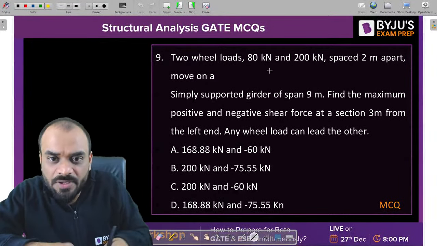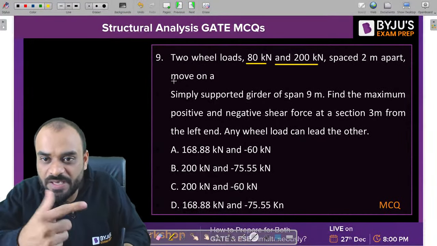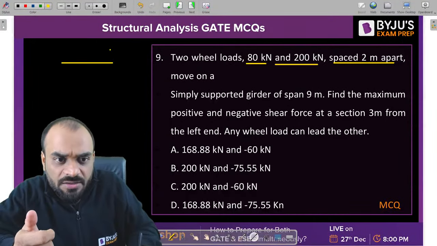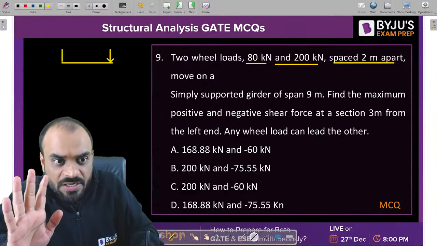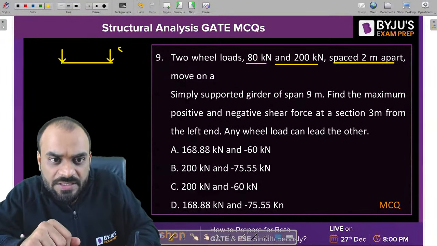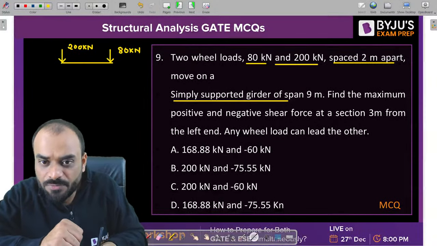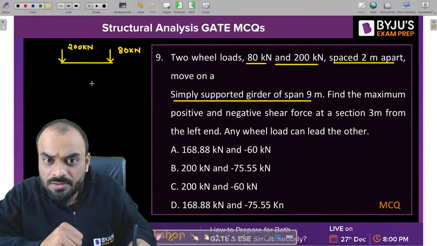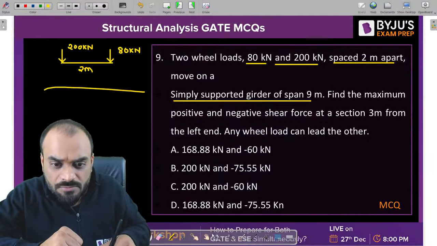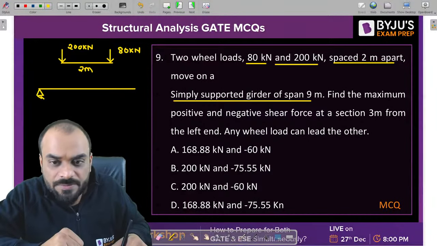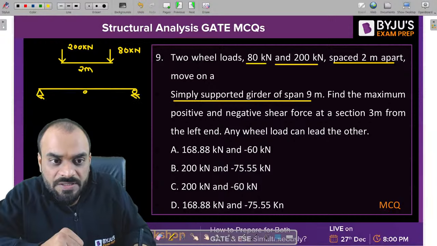There are two wheels, 80 and 200, and the spacing between these two loads is 2 meters. Right now we don't know which one is leading. Let us consider this one is 80 kilonewton and this one is 200 kilonewton. Now a simply supported girder of span 9 meters. A simply supported beam is there whose span is 9 meters.